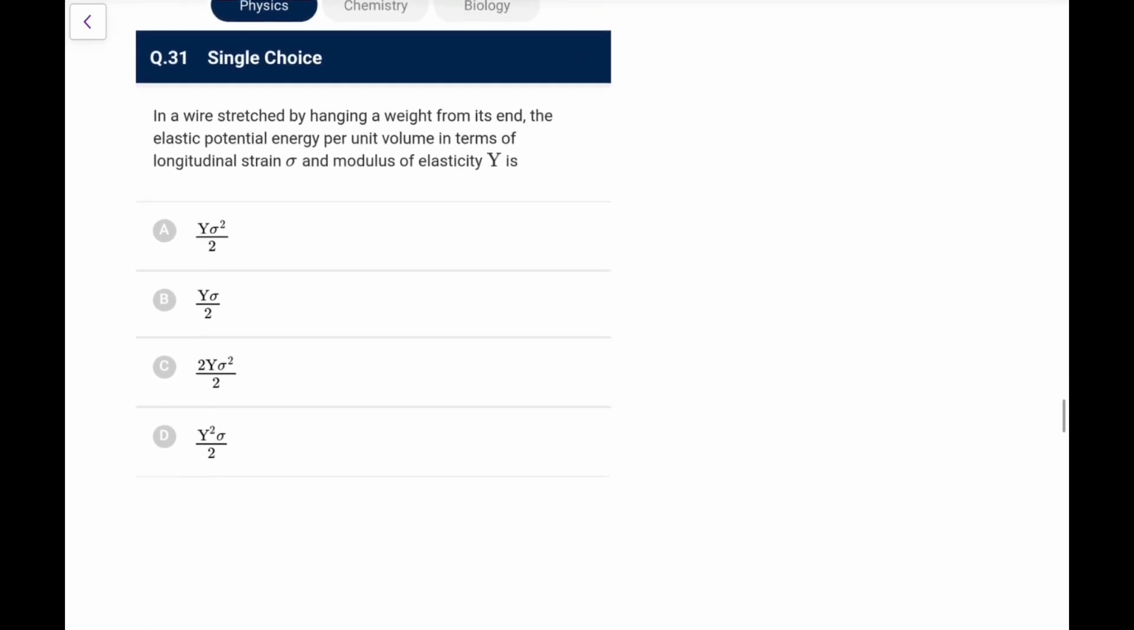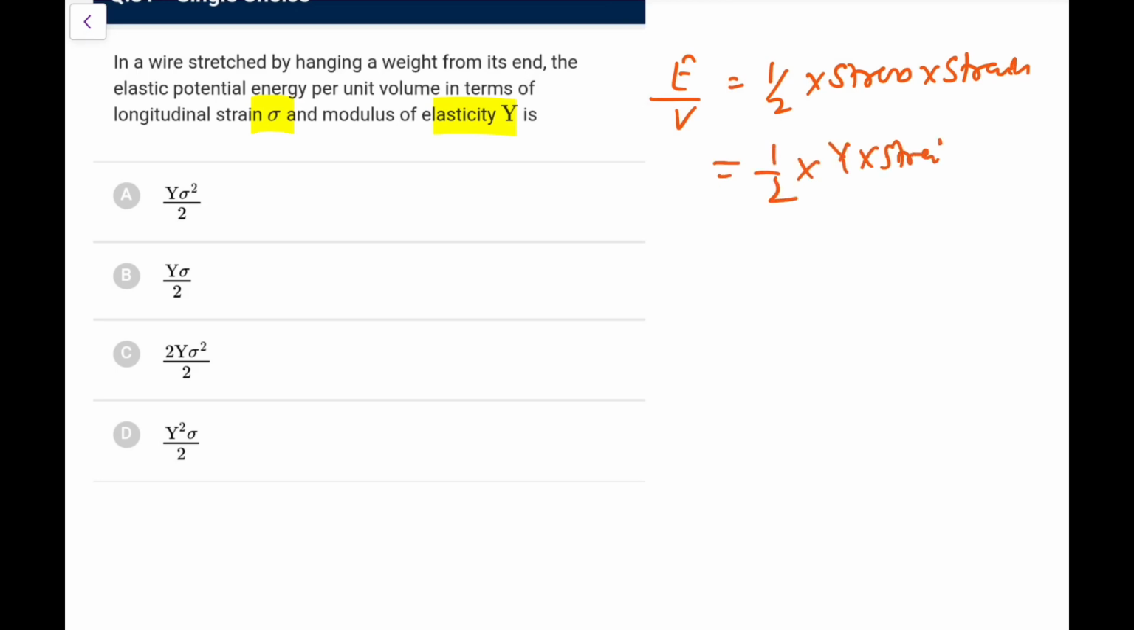Next, in a wire stretched by hanging a weight from its end, the elastic potential energy per unit volume in terms of strain and elasticity is. So you know that elastic potential energy per unit volume is half stress into strain, and stress upon strain is Y, that can be written as Y into strain. So strain square into Y by 2, that is sigma square Y by 2 as per the symbols used here. So it should be option A.